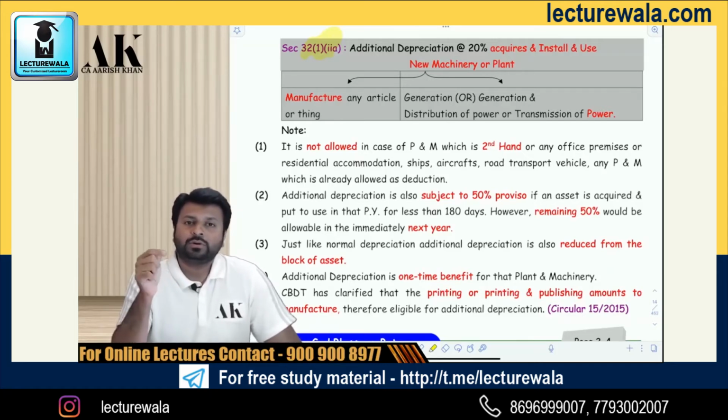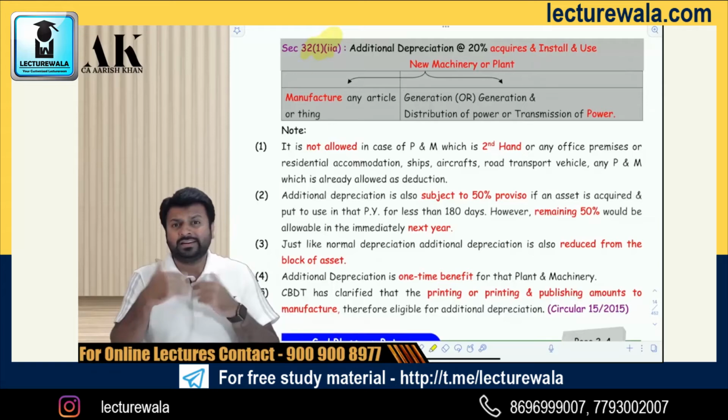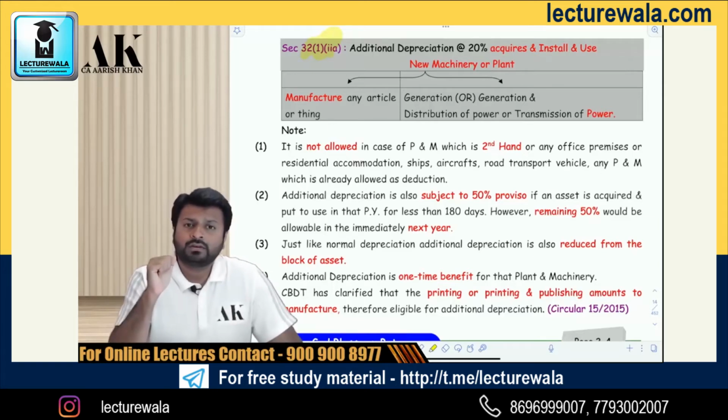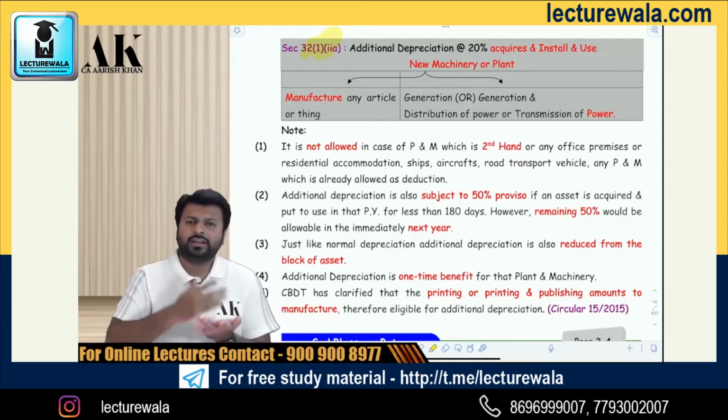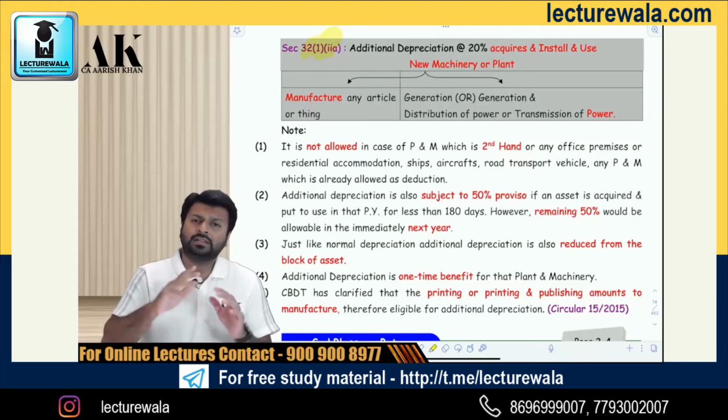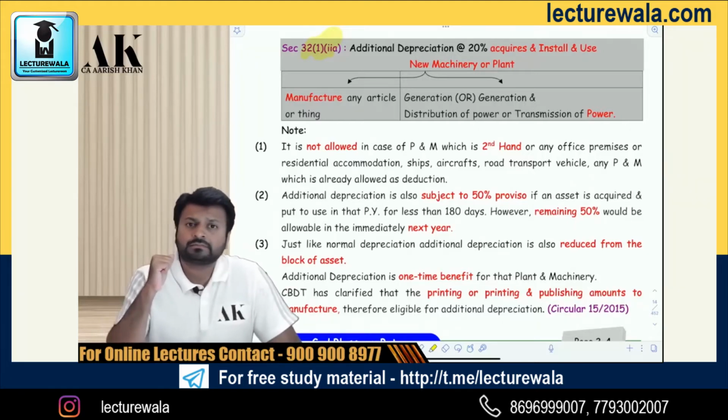Sir, if I acquire and put to use for less than 180 days? Then you will get 10% in this year and 10% in the next year. Don't worry about it. Sir, will I get normal depreciation? Definitely yes. This is additional, over and above the normal. So if you acquire and put to use a normal asset, being a manufacturer or power generator or distributor, you will get 15% normal depreciation on plant and machinery and 20% additional. If you acquire and put to use for less than 180 days, normal depreciation will be 7.5%, additional depreciation will be 10%, and the balance additional depreciation will be allowed in the next year.